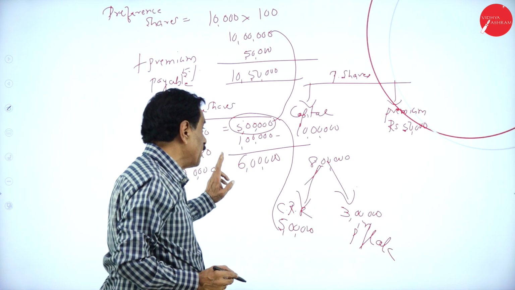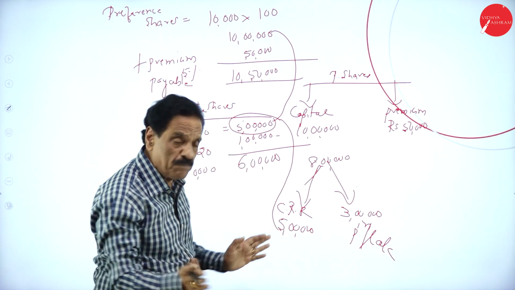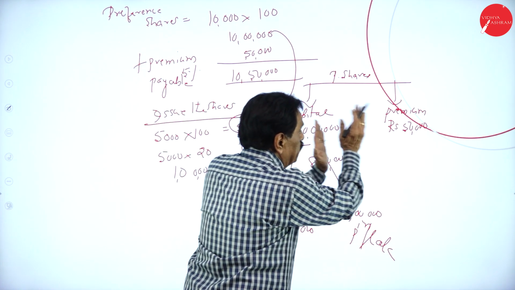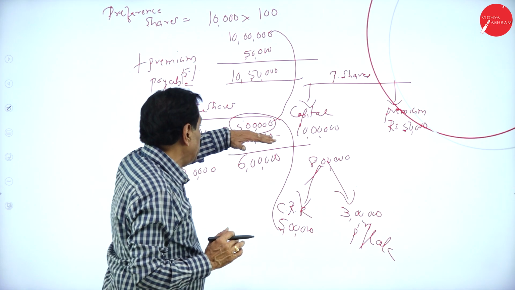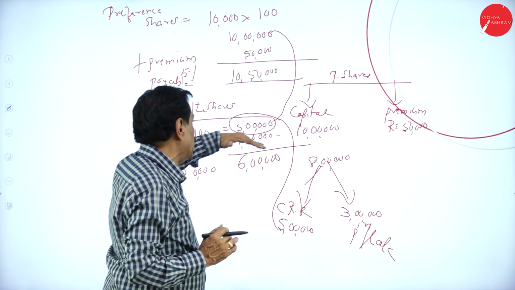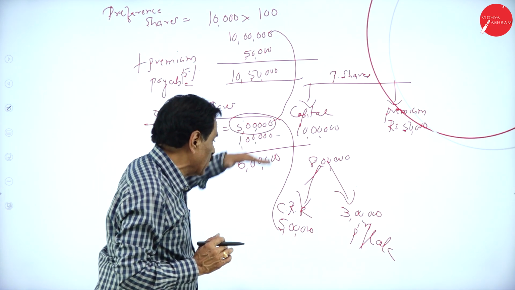How much premium is payable? 50,000. How much is available? 1 lakh. We can pay the premium. From the equity share premium, we can pay the preference share premium. Premium to premium tally. So how many shares are there? 5,000 shares at 100 is 5 lakh. We got the 5 lakh rupees.